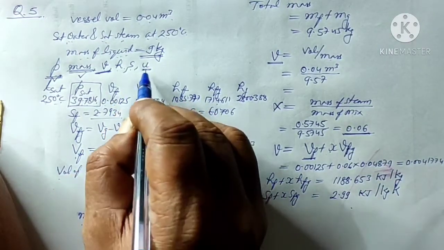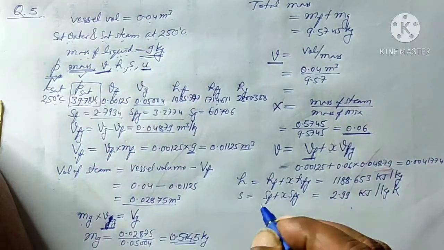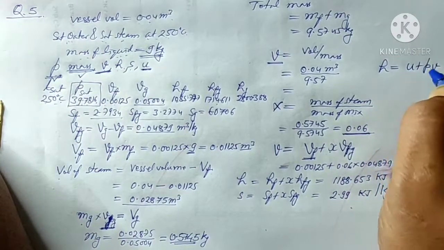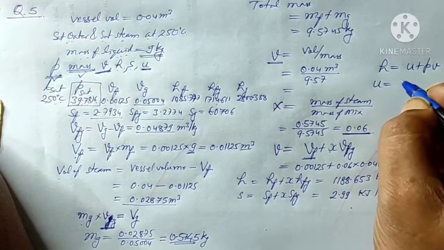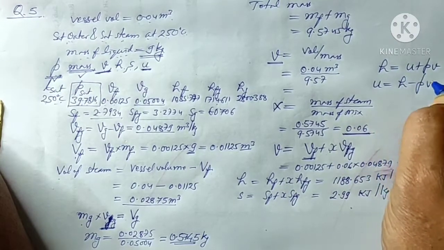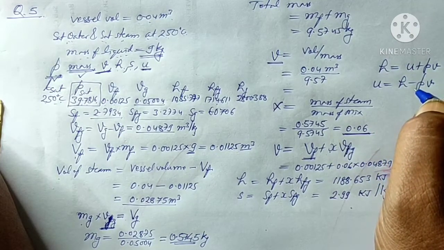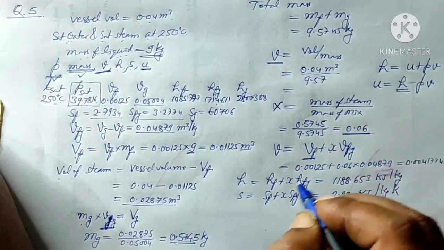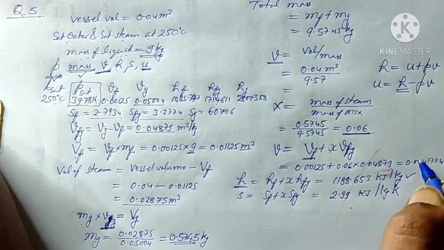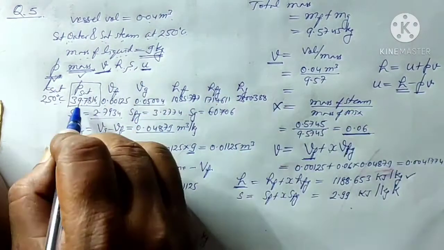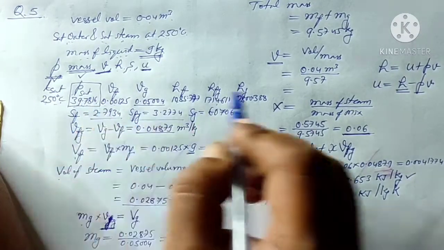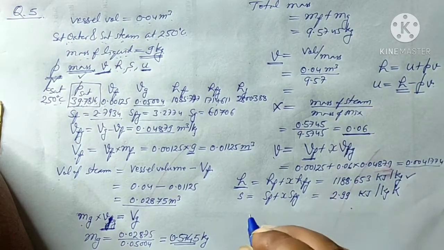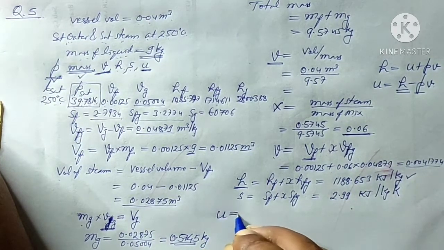And now to find the last one, the internal energy, we know that H is given as U plus PV, so U will be given as H minus PV. In this particular process, the H we know, as we already calculated it, and the pressure we know as 39.7816, and the volume also we had calculated. So we can substitute the values to get U.